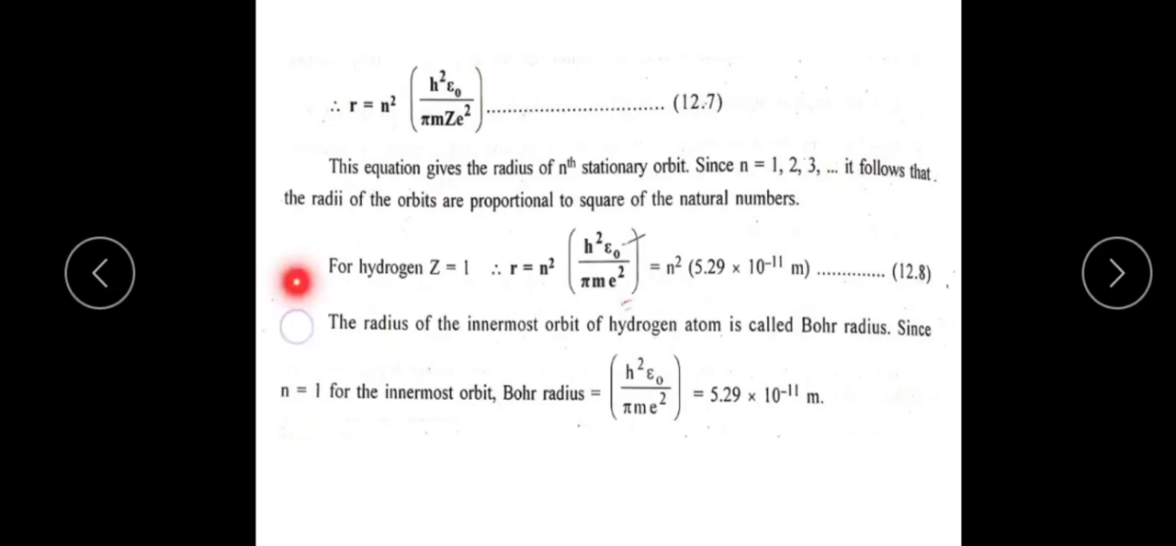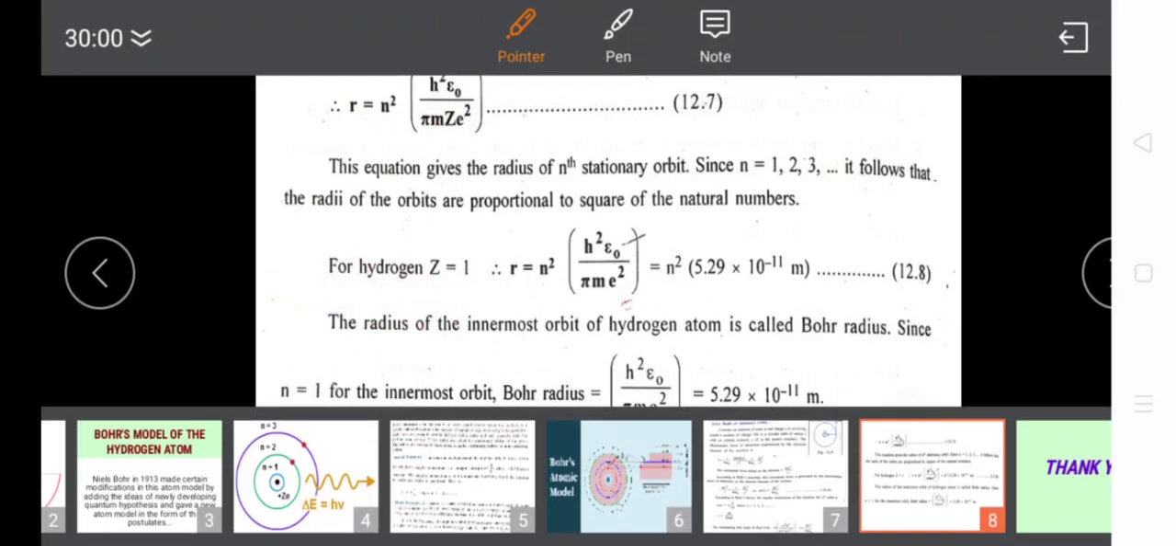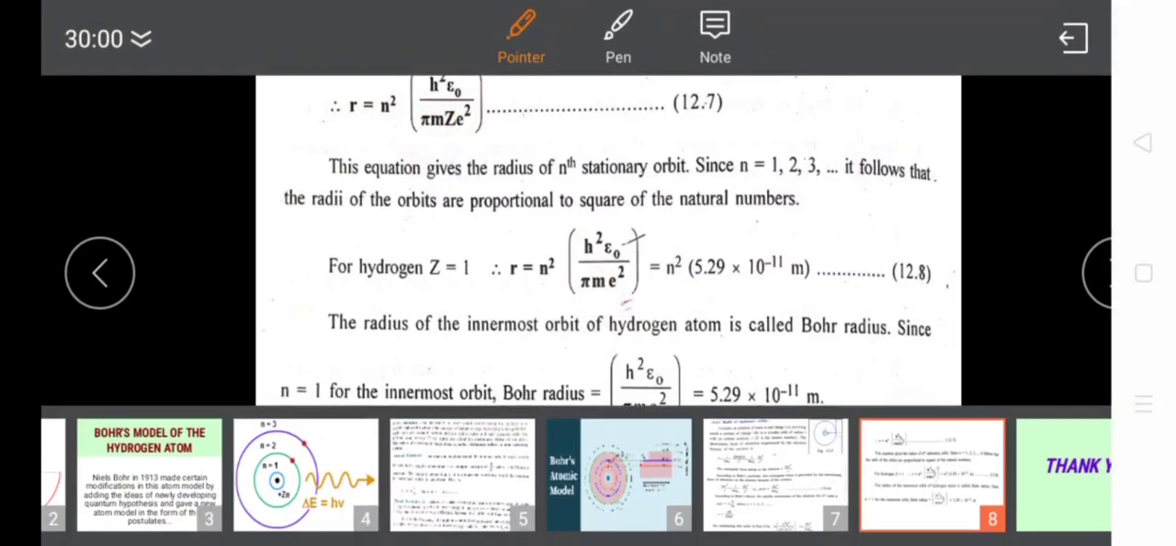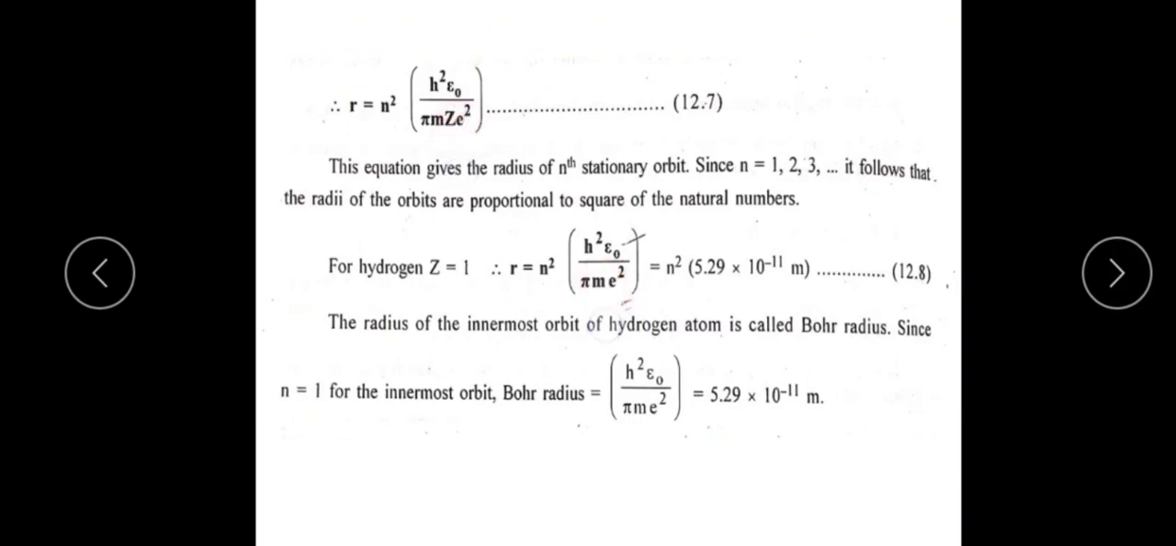Then, for the hydrogen atom, the Z value is 1. If the Z value is 1, the equation becomes, keeping everything as it is, r is equal to n squared h squared epsilon naught divided by pi m e squared, but in place of Z, its value is 1. Then this is the value. So r is equal to n squared.